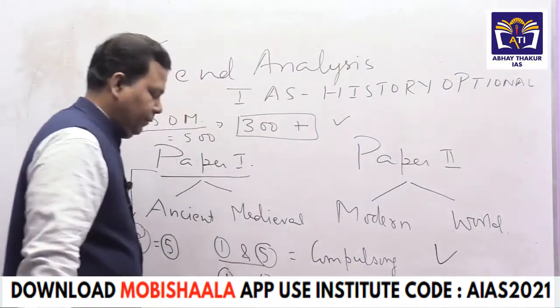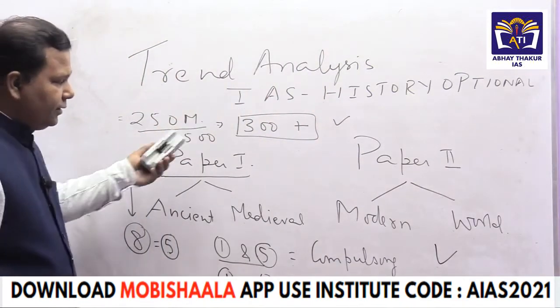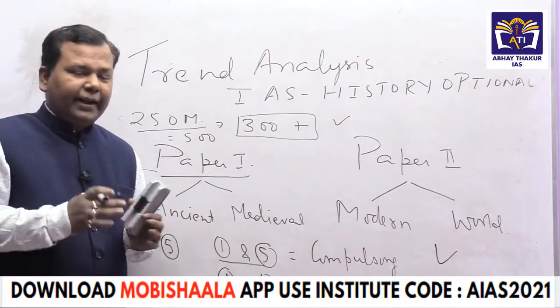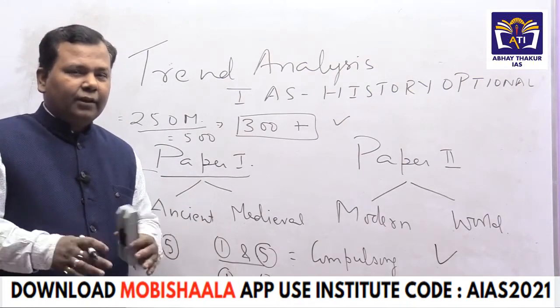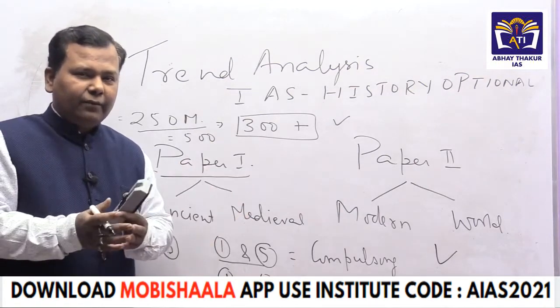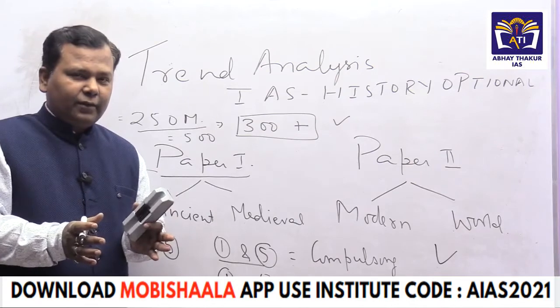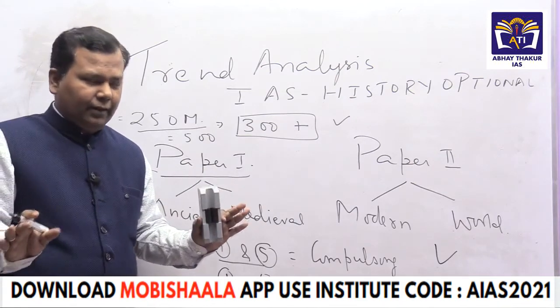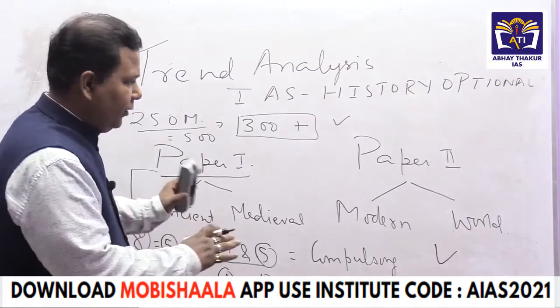And now both papers have 250 marks. So what is happening here? The total marks coming is 500. If a candidate is preparing themselves for scoring more than 300, then there are very fair chances that the candidate will finally be selected. Now, this is one thing that I just told you.